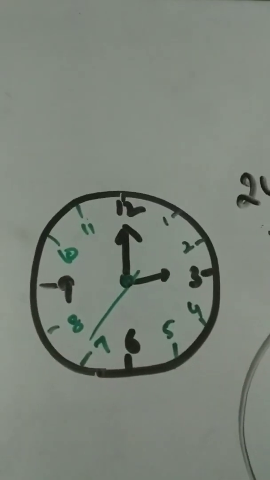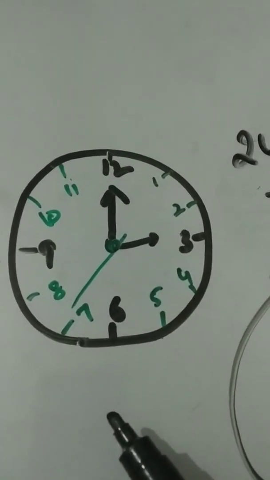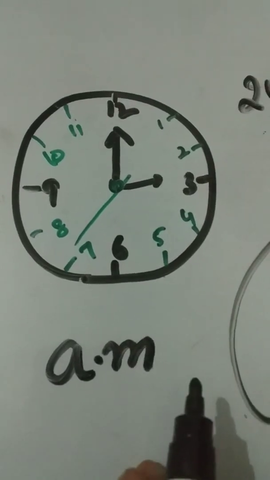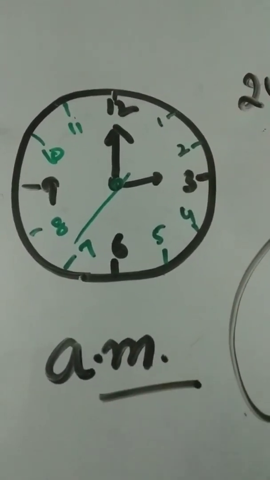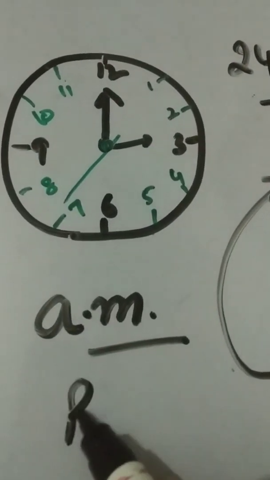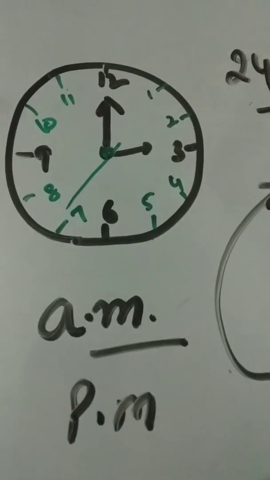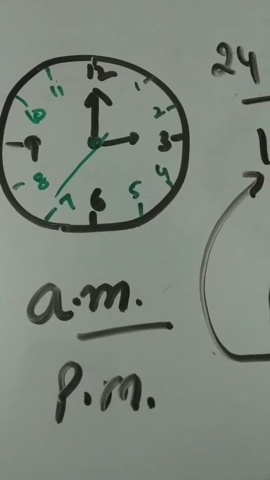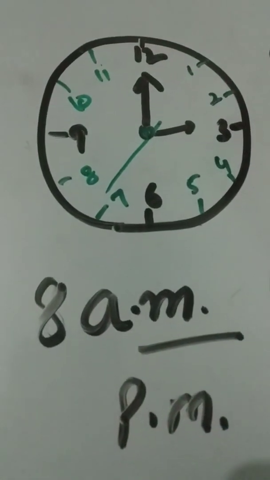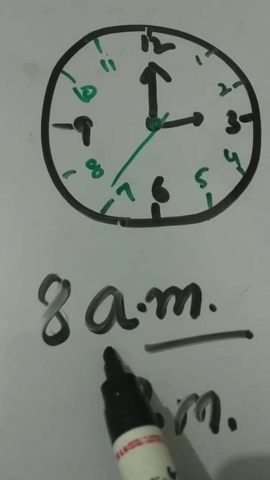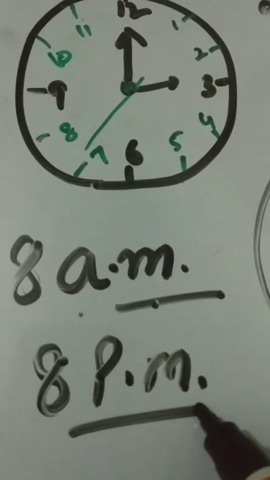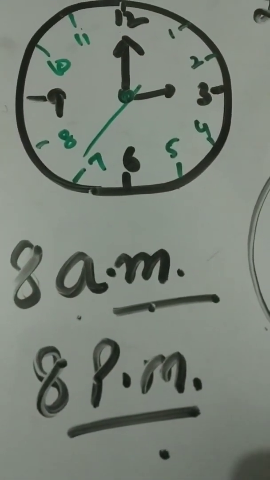In 12 hours clock time till noon is written as small a dot m dot, ante-meridian. And afternoon it is written in small p dot m dot, post meridian. Example, 8 a.m. means 8 o'clock in the morning, while 8 p.m. means 8 o'clock in the evening.